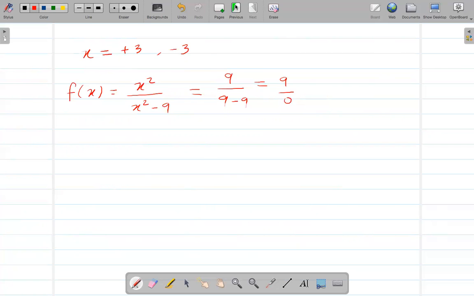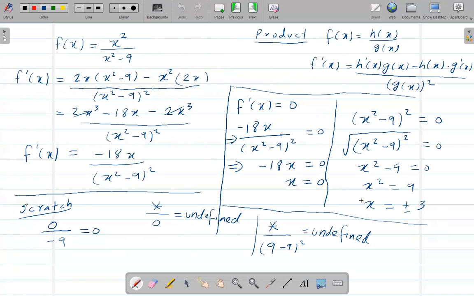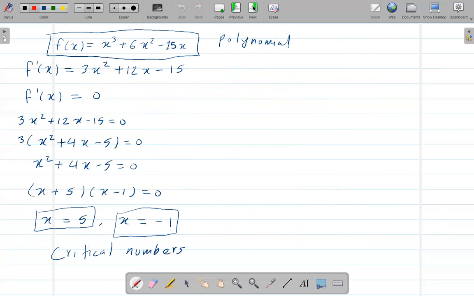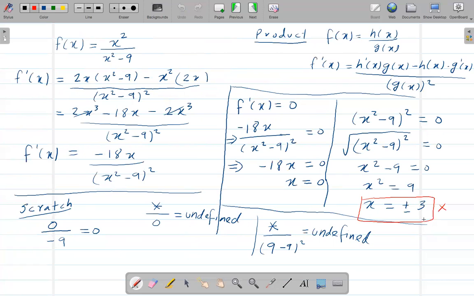So that means these numbers don't work, because f(c) must exist. When I plug this into the original equation, we get undefined. So that means our critical number is just this one.